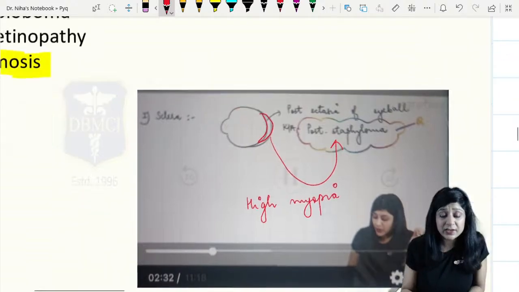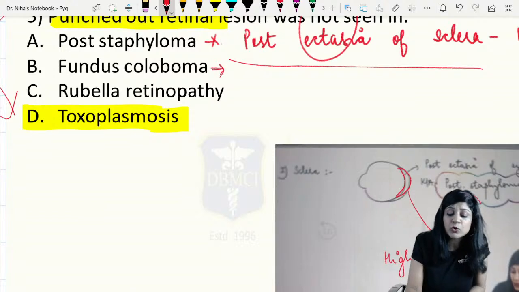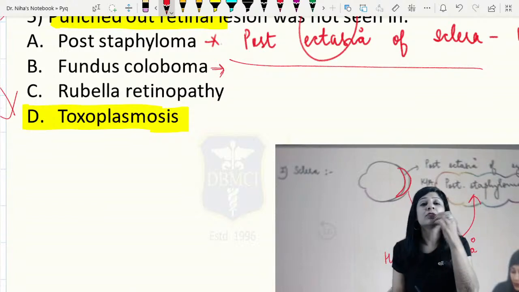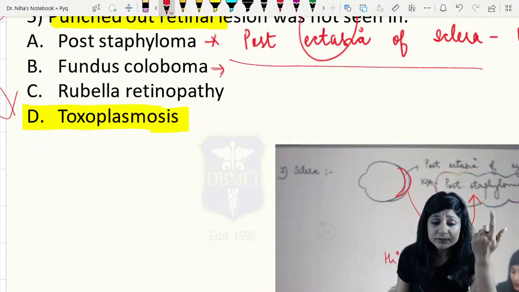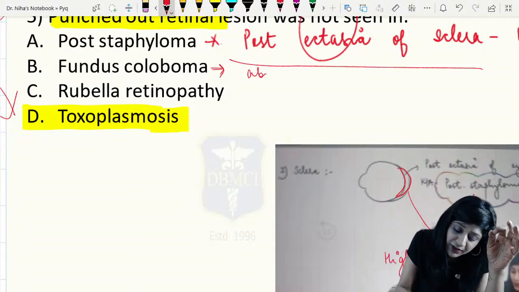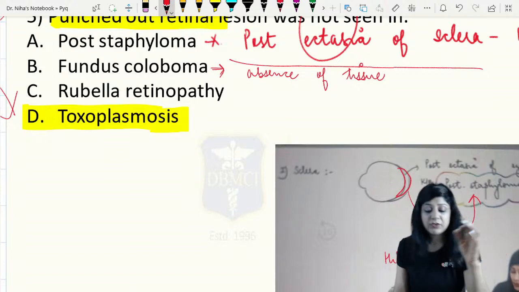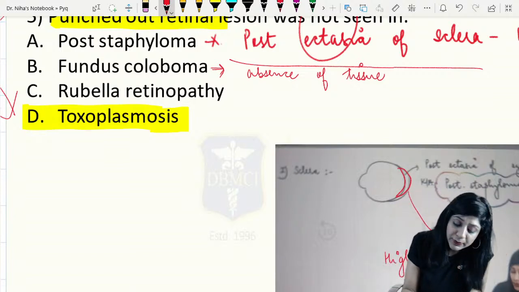So ideally this is there. If I talk about the coloboma, now coloboma means you will get a round kind of lesion where you will have absence of the tissue. Coloboma means you will have absence of the tissue. So that is also not called a punched out lesion. When I talk about the rubella retinopathy, then this is typically a salt and pepper retinitis.